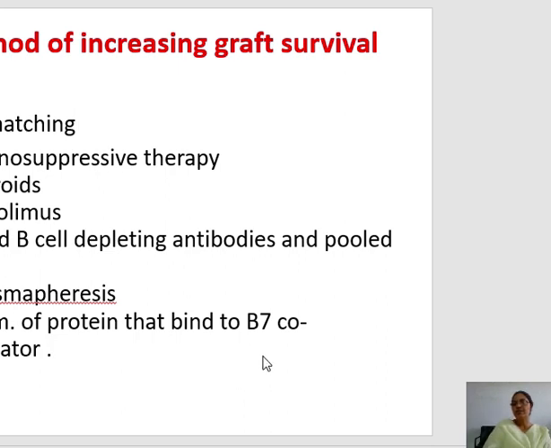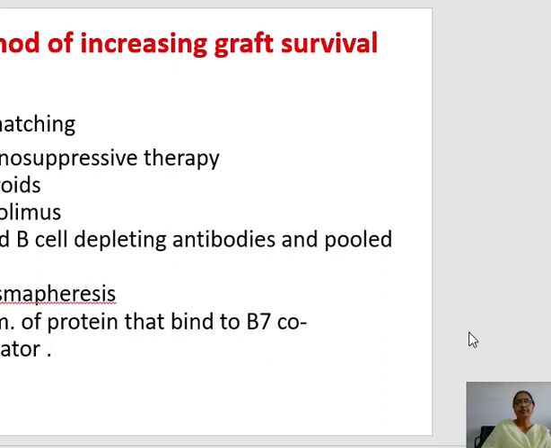If we block the B7 or CD28 co-stimulator, then we prevent the subsequent immune response. So the new concept is that we administer a protein that binds to the B7 co-stimulator. So there is no availability of B7 to the CD28, and there is no interaction, no second signal that would cause the further immune response. So this is the latest trend. So this is about the transplantation of the kidney tissue.